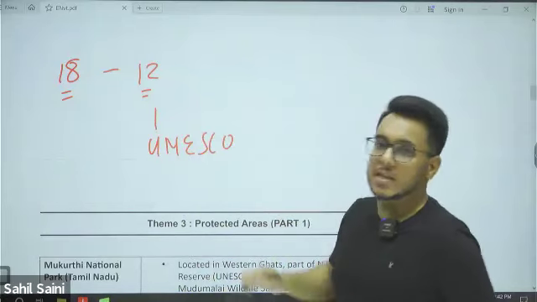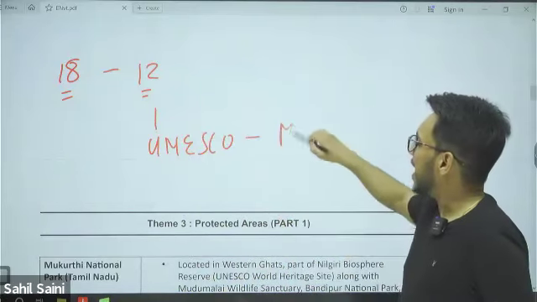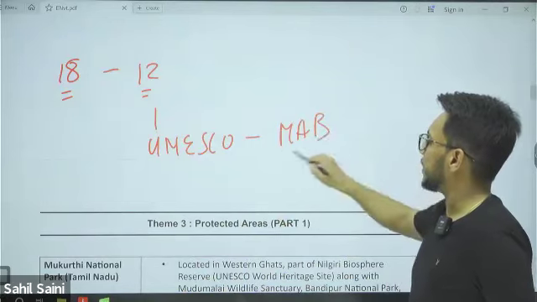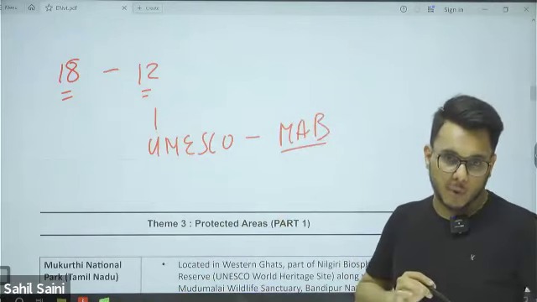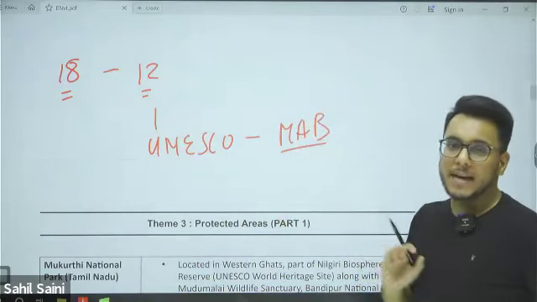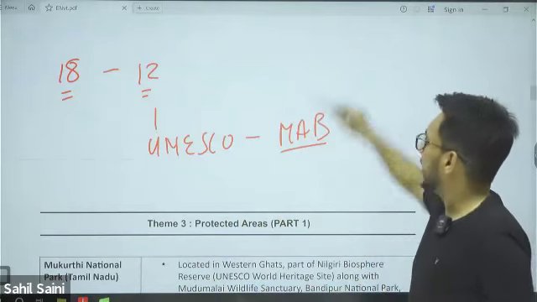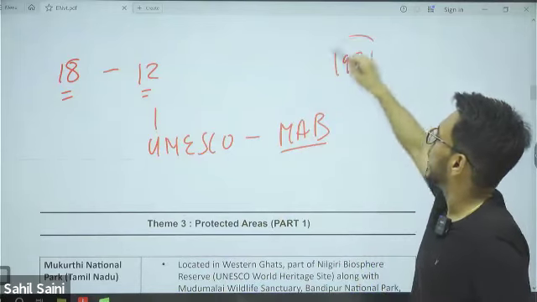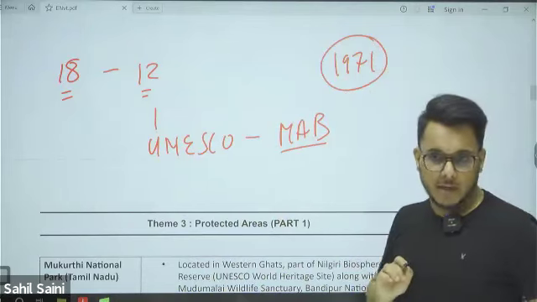They are recognized under the UNESCO Man and Biosphere Program. Now, the UNESCO Man and Biosphere Program was initiated in 1971.